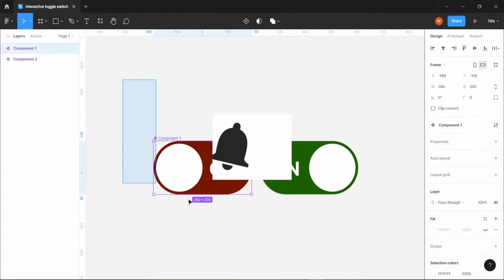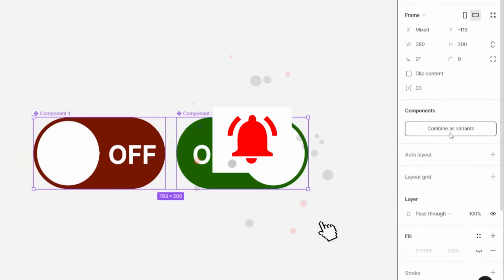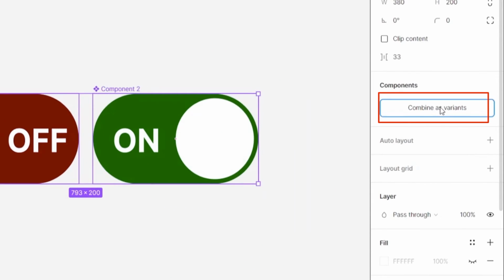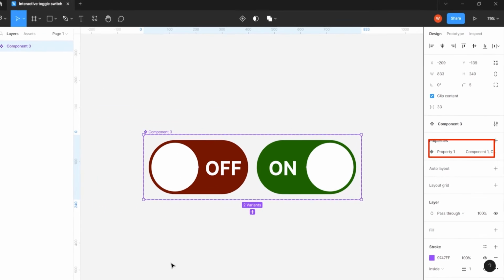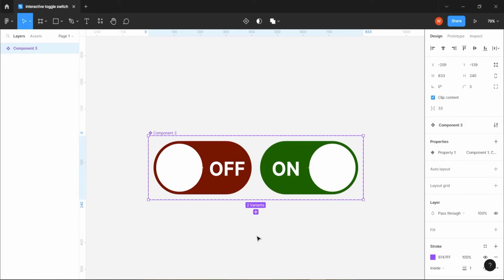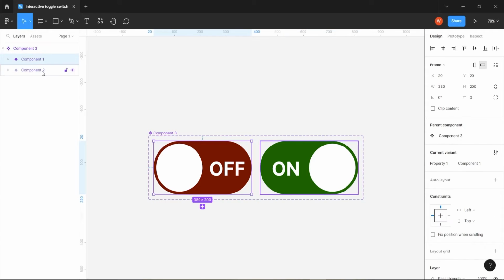Now we can select both of them and combine them as variants. And now Figma will understand that they are variants.